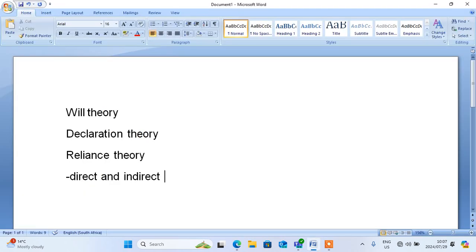Okay, before you start answering the question, it's very much important that you know what a will theory is, what a declaration theory is, and what a reliance theory is, which is based on direct and indirect reliance. It's very, very important. So we'll firstly look at the will theory, declaration theory, reliance theory, and direct and indirect theory. And we'll start here with the will theory.